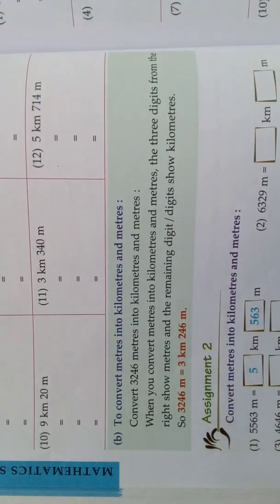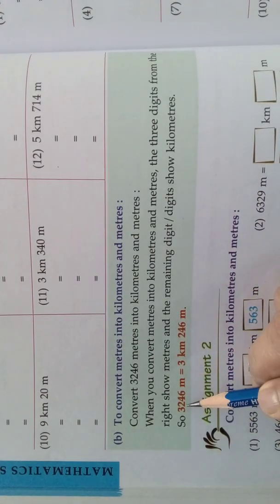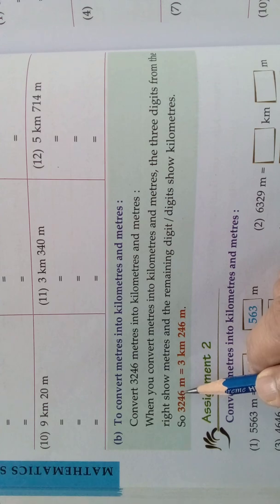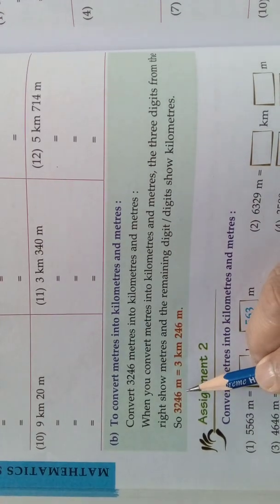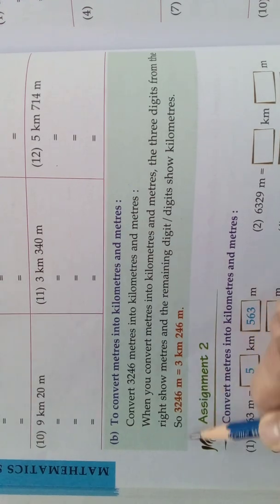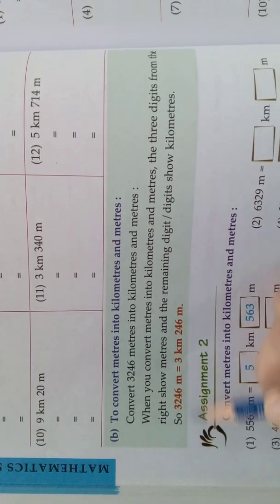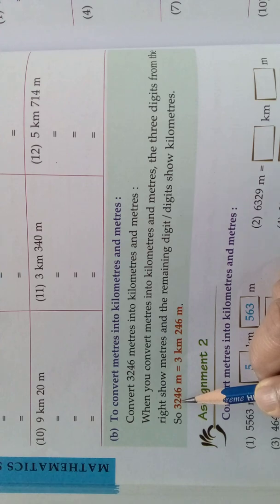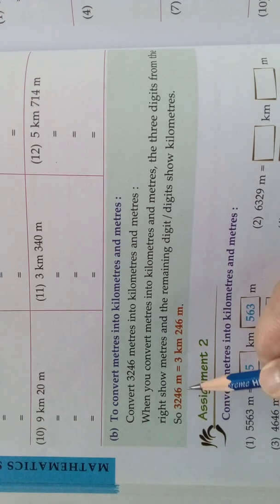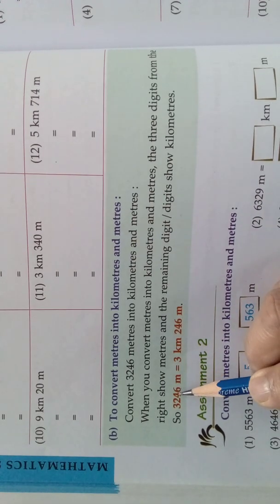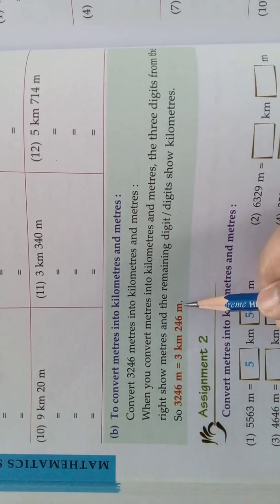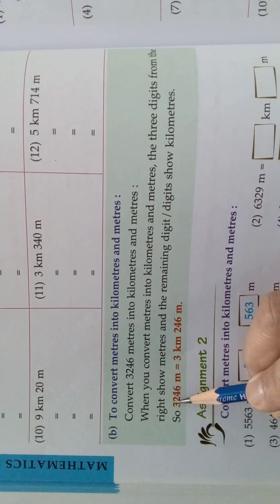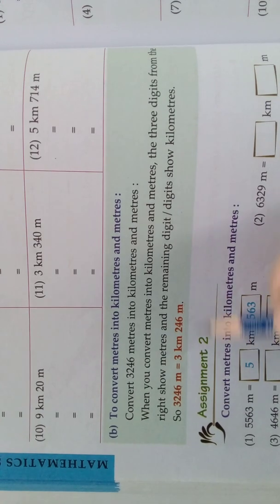What you should do is take 3 digits from the right, and show it as meters. See here, 1 digit, 2 digit, 3 digit. That is 246, you write it as meters, and the remaining digits you write as kilometers.